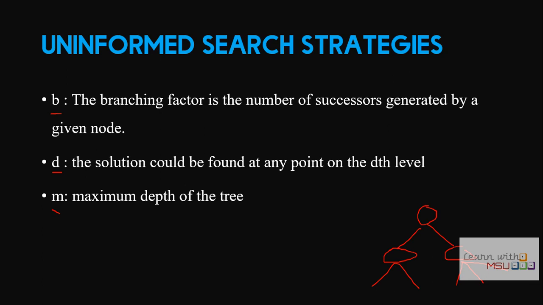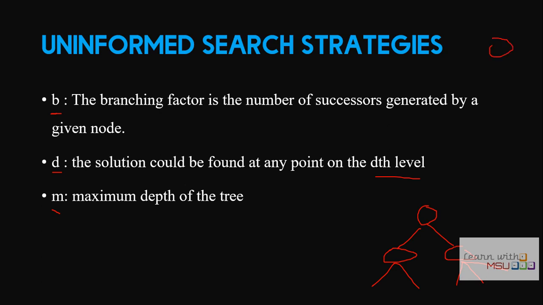And what is d? d is the depth level at which the goal state is available. We know that a solution will be available in one of the states, so that depth level we call d, and m is the maximum depth of the tree. For some searching algorithms we need this. So we will use the branching factor b, the depth d where the solution is available, and the maximum depth m.